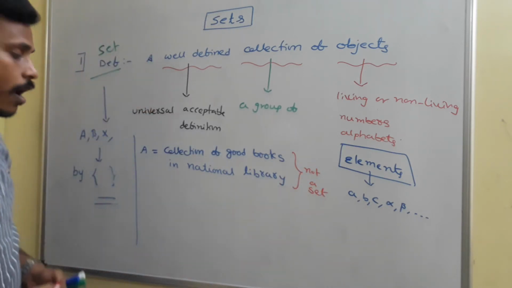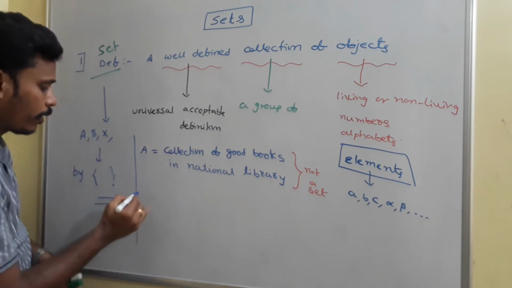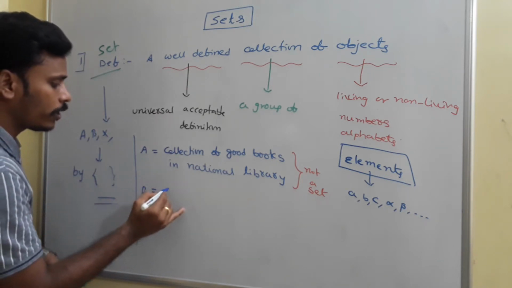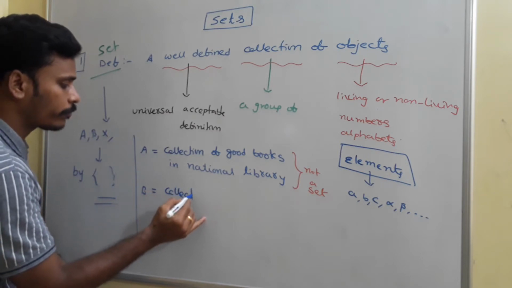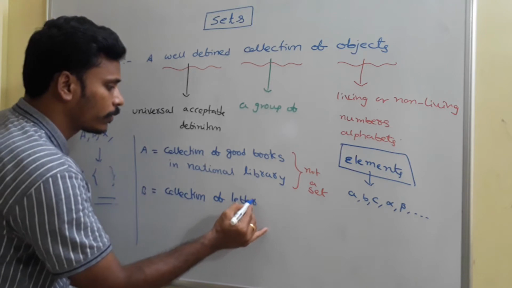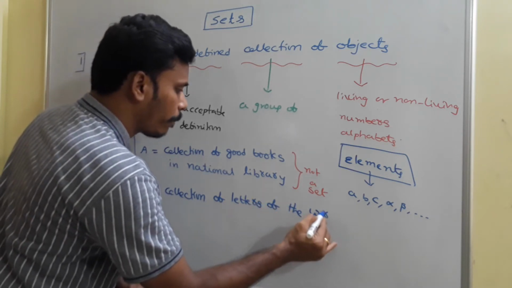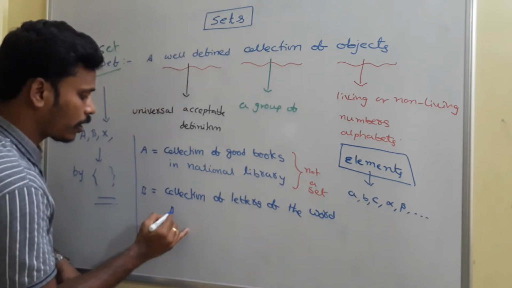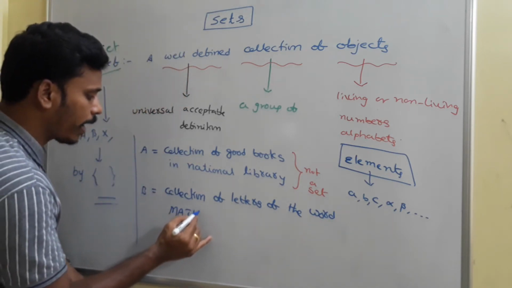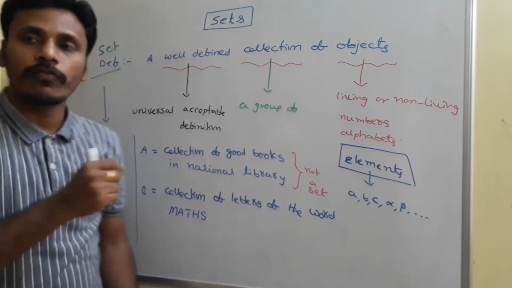Is it clear? Or for example, if I take another example, B is equal to the collection of letters of the word maths. Then this set is nothing but the letters of the word maths.